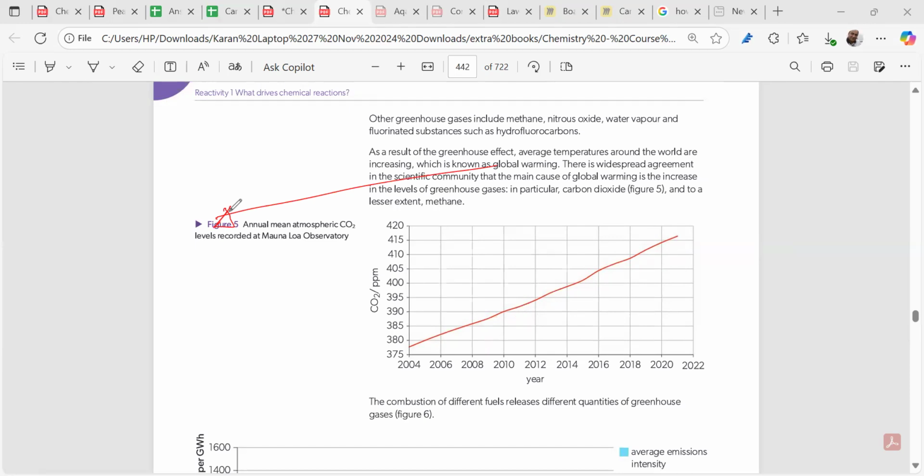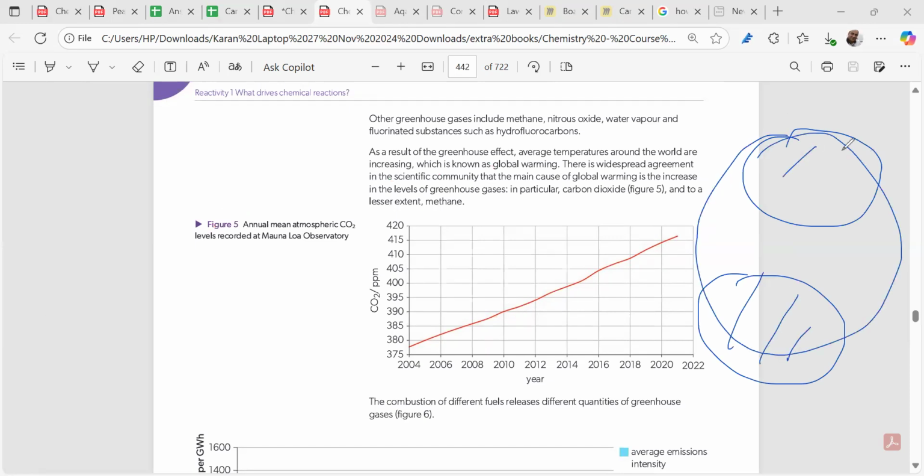When the temperature of the earth increases, what happens as a result? The Arctic and Antarctic glaciers start to melt. When the glaciers melt, what happens? The sea level rises, isn't it? The sea level rises and flooding occurs. So global warming has many causes and effects.